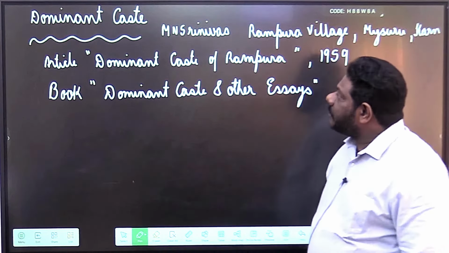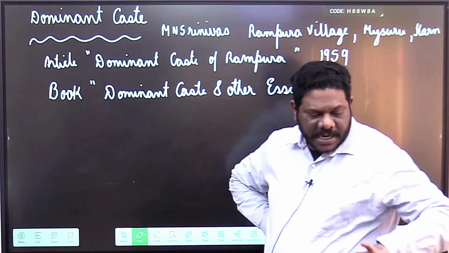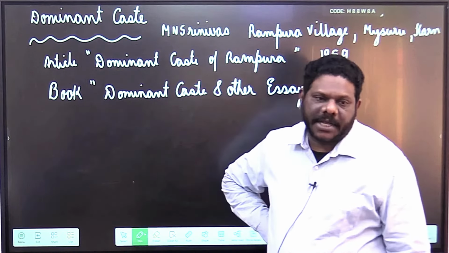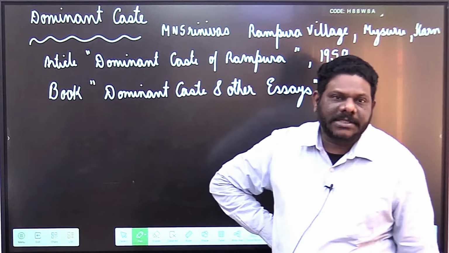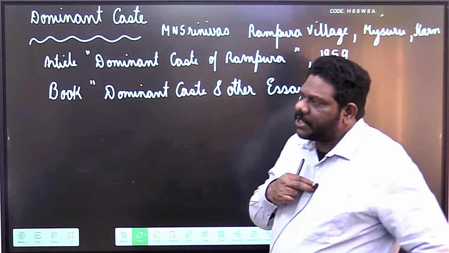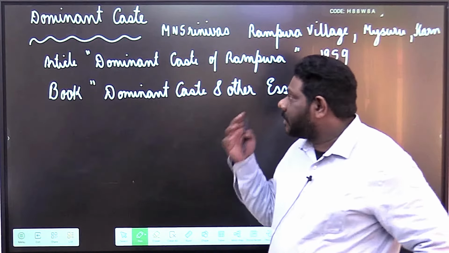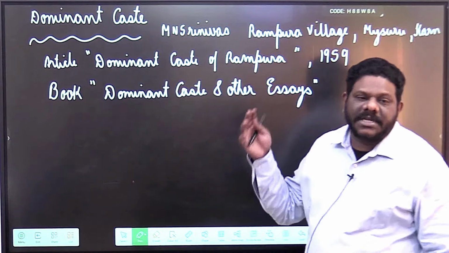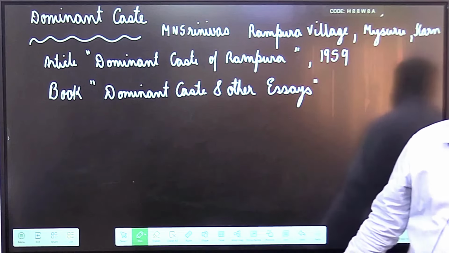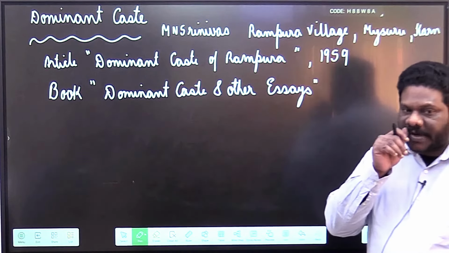According to M.N. Srinivas, a dominant caste is one which numerically preponderates and yields high economic and political power. So, whoever fulfills these criteria are considered to be a dominant caste. And at village level, if you see, every village has a dominant caste. Sometimes these dominant castes at village level also happen to be a dominant caste at regional level or even a bigger component. And dominant castes have a high level of influence.